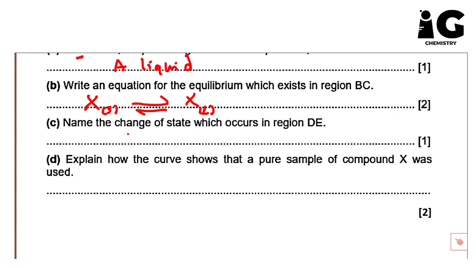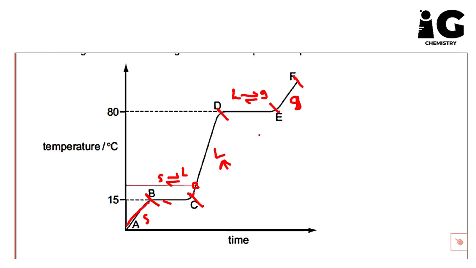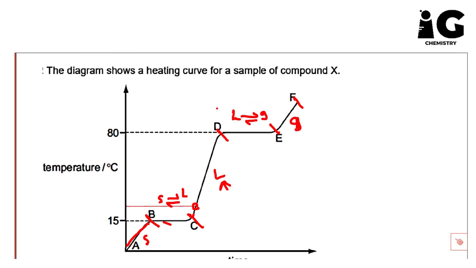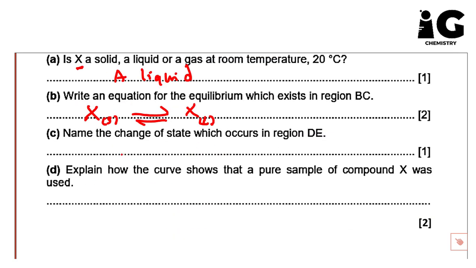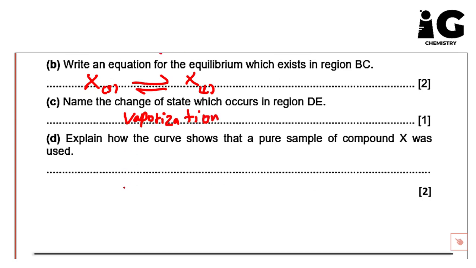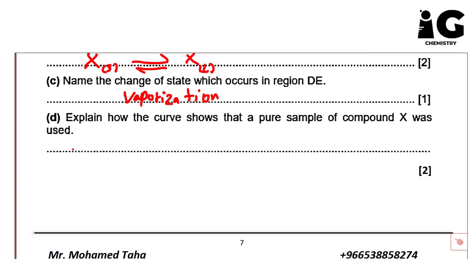Letter C, name the change of state which occurs in region DE. Here, guys, in DE, the change is from liquid to gas because this is a heating curve. So from liquid to gas, it's called vaporization. And we said before, this is called vaporization, okay? Letter D, explain how the curve showed that a pure sample of compound X was used.